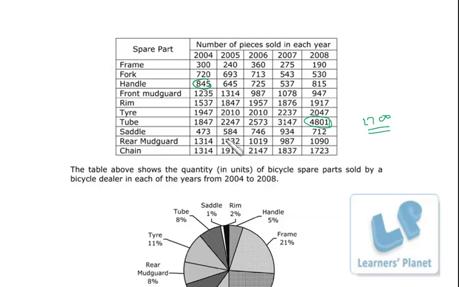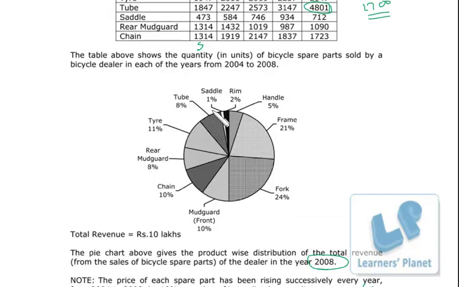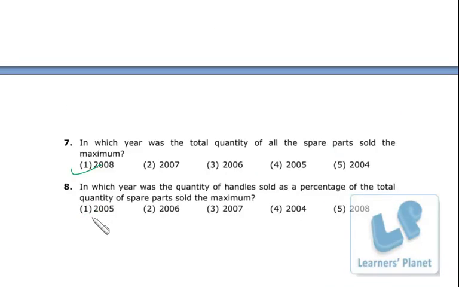Now in the previous case we have already seen that all these data are slightly bigger than this, right? This column sum. Now in this case 845 handles are there, which is maximum among these 5, and that sum is less than these columns' sums. So the numerator is bigger in all the 5 cases, so this should be the highest percentage. Okay, so that should be in year 2004.